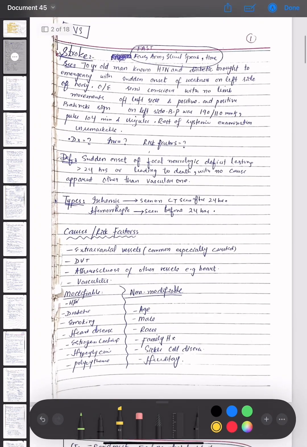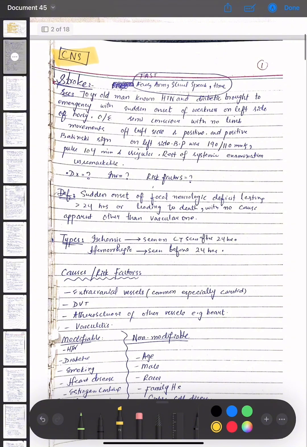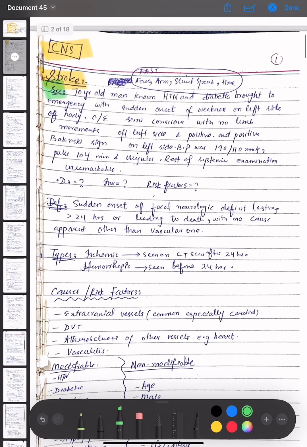So starting from our first topic of the CNS, that is stroke. Stroke is a very important topic of medicine, and we will discuss this. The scenario is that there is a 70-year-old man who is hypertensive and diabetic, brought to the emergency with sudden onset of weakness on the left side of the body. On examination, he is semi-conscious with no limb movements on the left side and a positive Babinski sign on the left side. BP was 190 by 110 and pulse was 104 per minute and irregular, and the rest of the systemic examination was unremarkable.